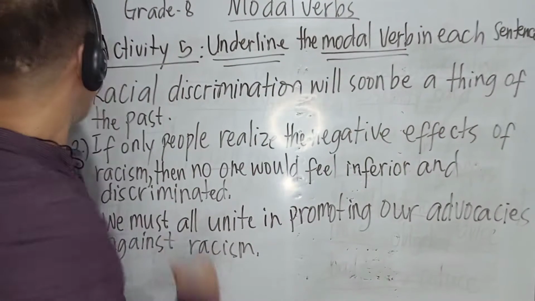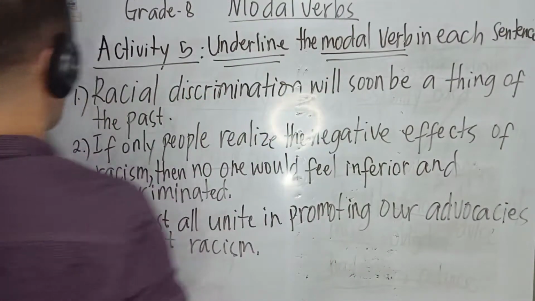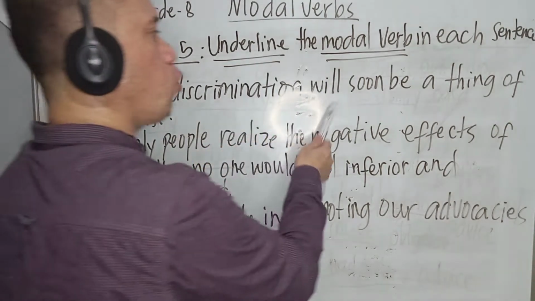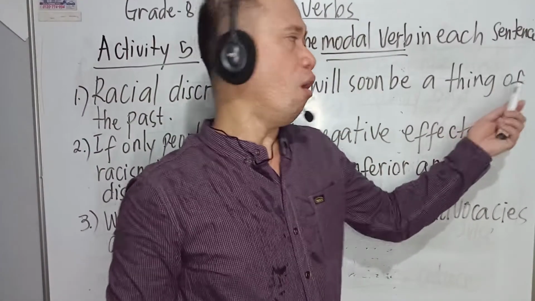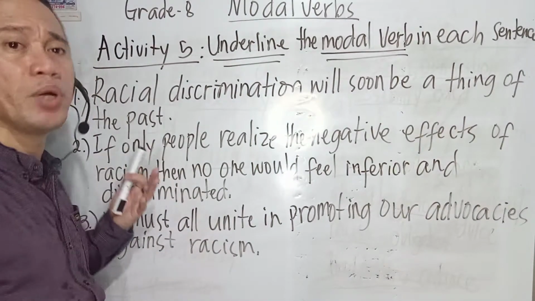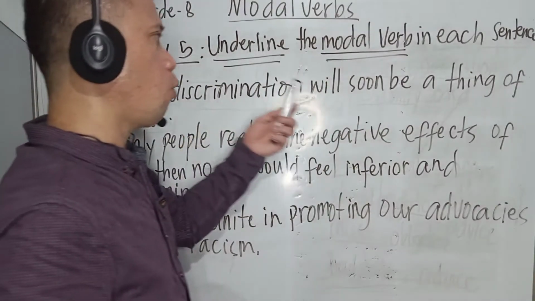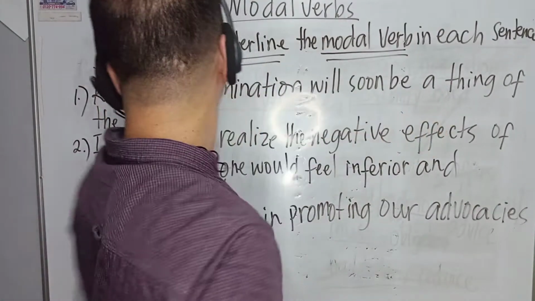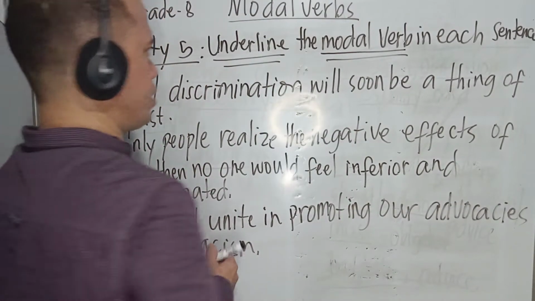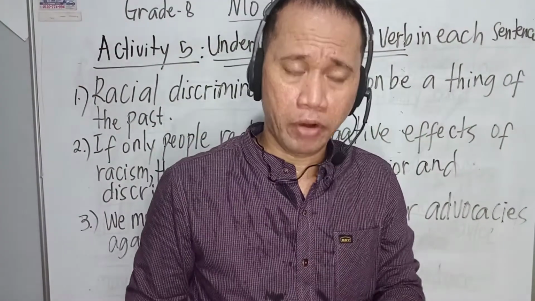Okay, let's go back first to our class. So we're going to answer first 1, 2, 3. So we have here number 1: Racial discriminations will soon be a thing of the past. In our first sentence, remember, class, the direction says underline the modal verb.